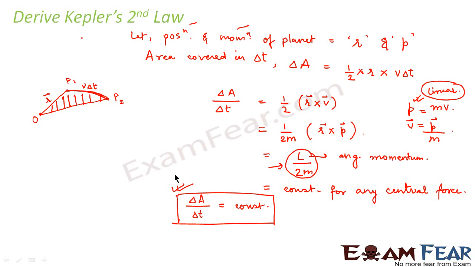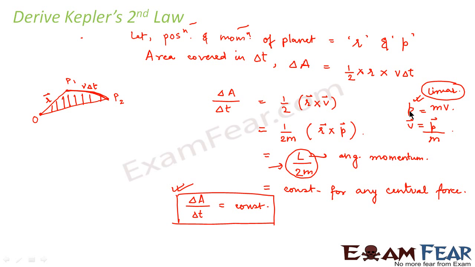So we'll quickly review this derivation once again. Let us suppose this is the position of the sun, and let us suppose any planet was initially at P1. It traveled a distance and reached P2 in time delta t. The distance it covered along this path is v into delta t, if v is the velocity of the planet. Let us suppose the position is denoted by r. The area covered from P1 to P2 would be half into r into v delta t.